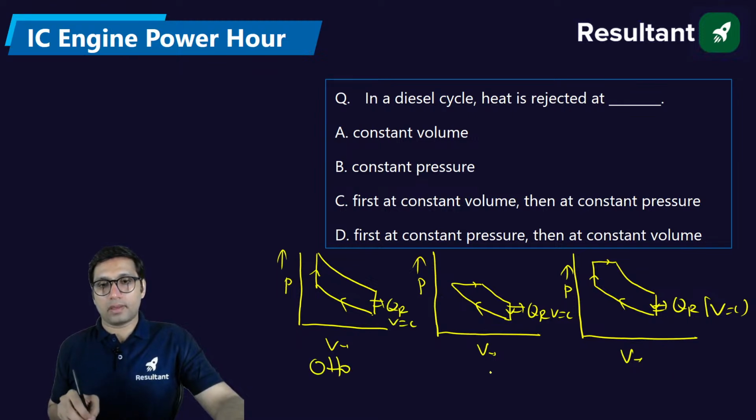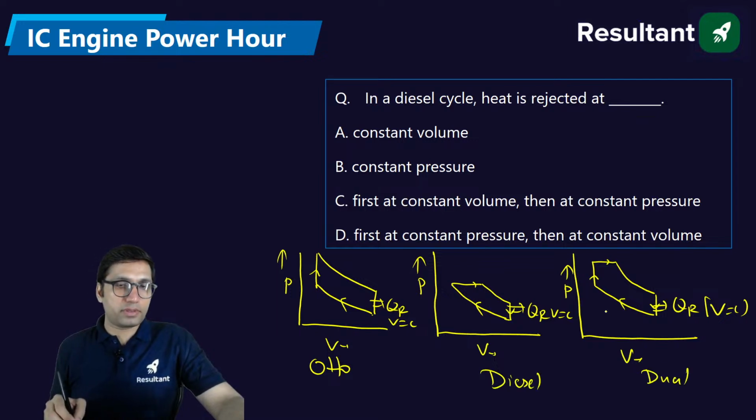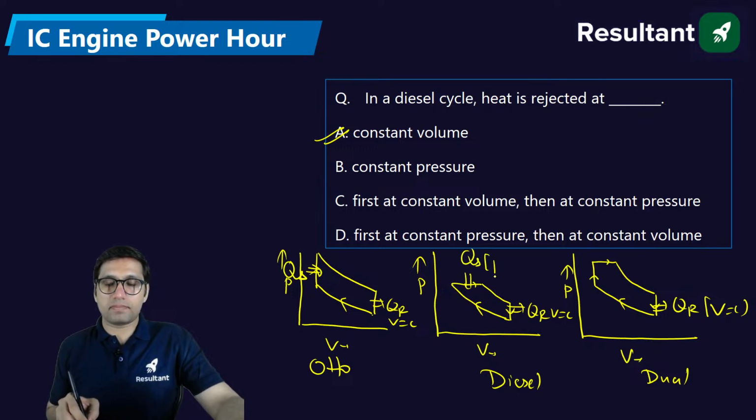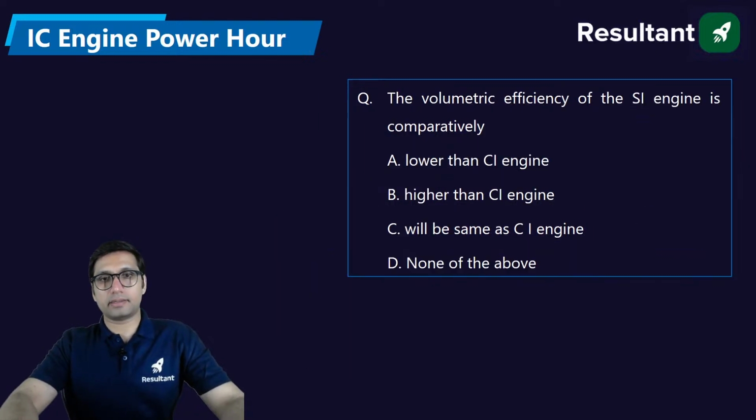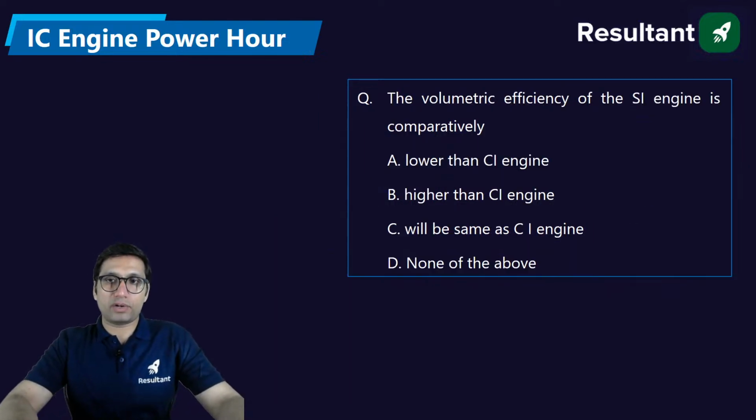Otto, diesel and dual: the difference only comes in the heat supply section. Heat supply in the diesel cycle is at constant pressure. In the Otto cycle it is at constant volume. In dual, heat is supplied at both constant volume and constant pressure. Clear? Remember this thing.